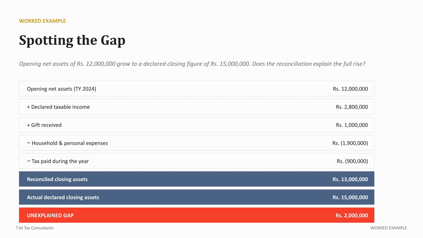When your opening assets grow to a higher closing figure, the reconciliation statement must explain that difference. If the math doesn't add up, you are left with an unexplained gap, which can trigger further scrutiny.